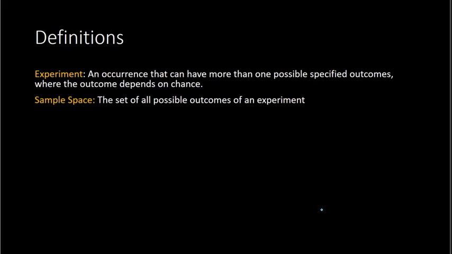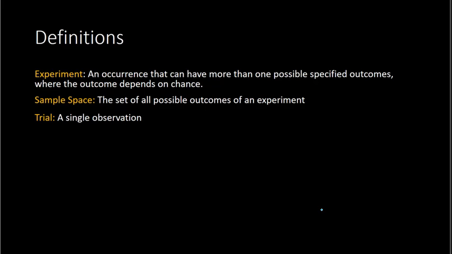A sample space is the set of all possible outcomes of an experiment. So for example, if you're rolling a dice, the possible outcomes would be rolling a 1, 2, 3, 4, 5, or 6. So 1 through 6 would be your sample space. If you're flipping a coin, your sample space would be heads or tails. That's the possible outcomes of the experiment.